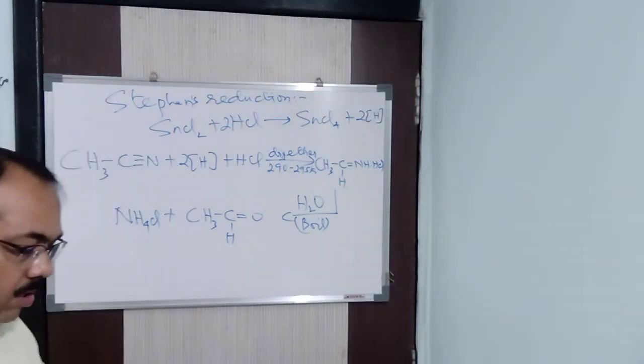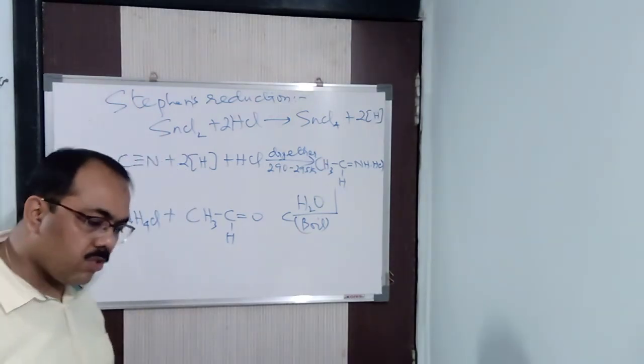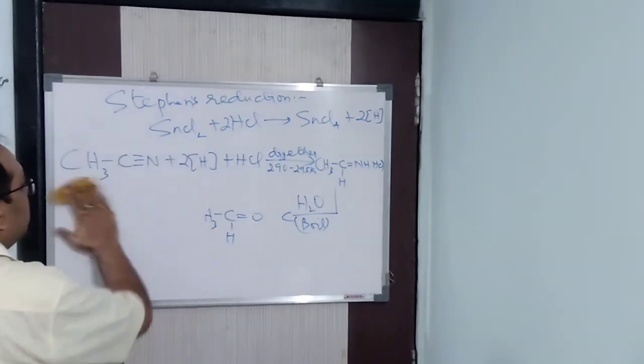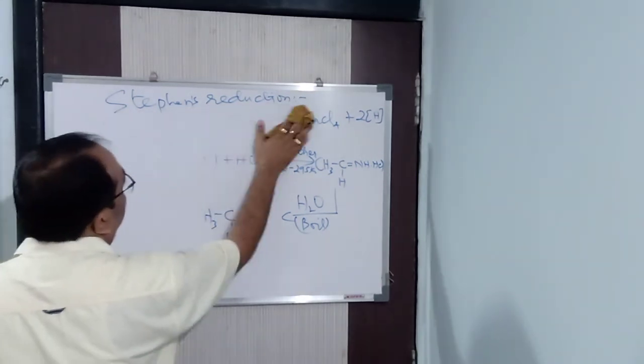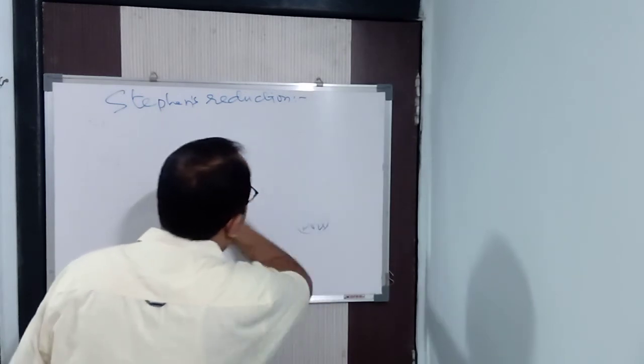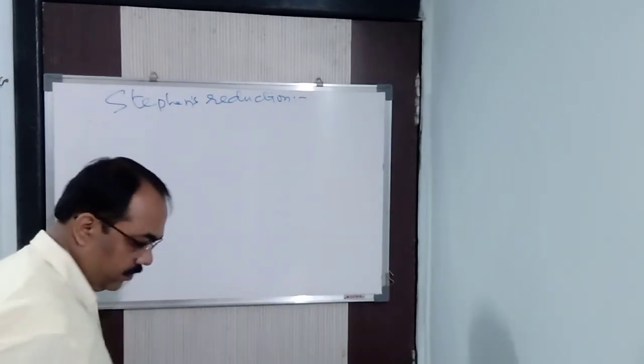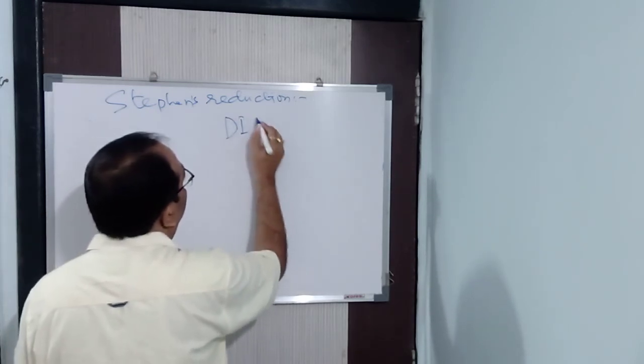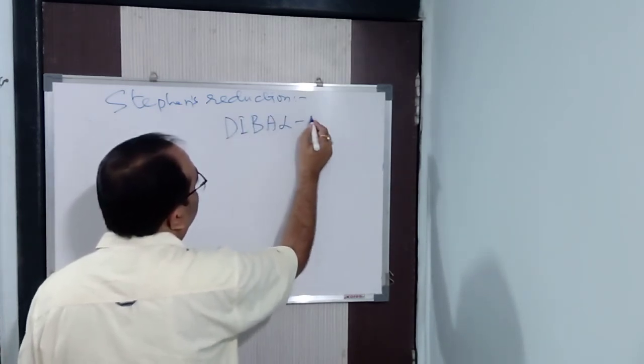Clear? Now here I can take another approach and carry out this Stephen's reduction in another way. I can take DIBAL-H. Listen, children, it is DIBAL-H. What is that?